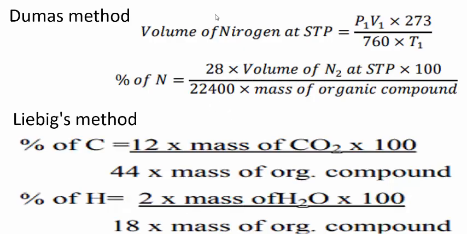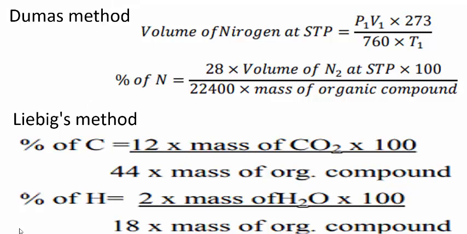And the Dumas method formulas are given here. Go through the formulas and please remember this, because in the exam one question is based on this concept only: volume of nitrogen at STP is P1V1 into 273 divided by 760 into T1, and percentage of nitrogen. Finally, you remember this formula. This is related to the Dumas method.